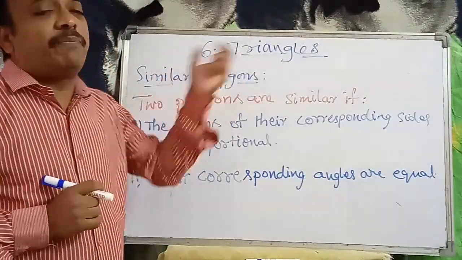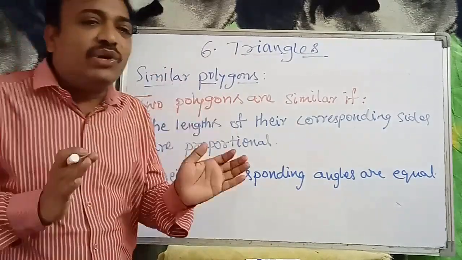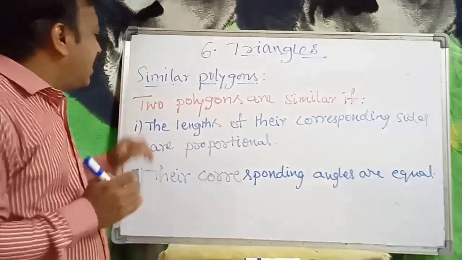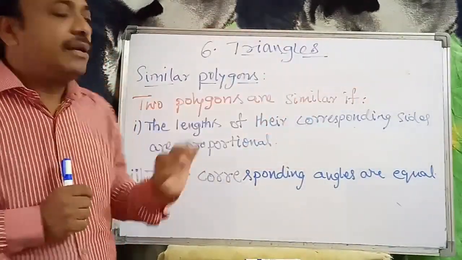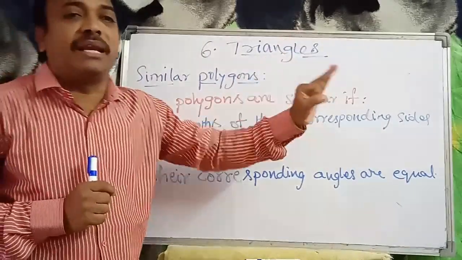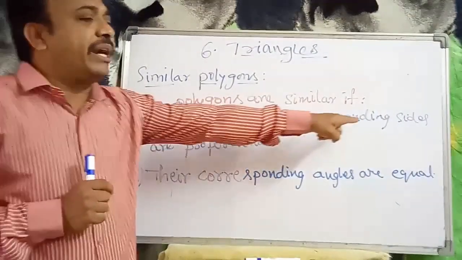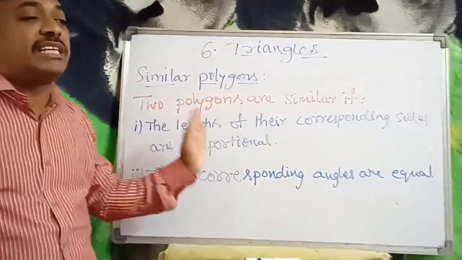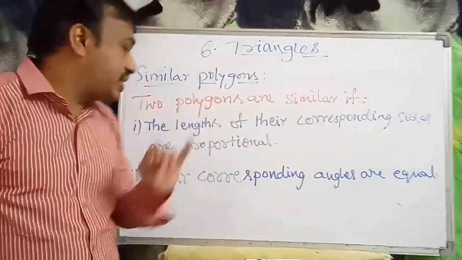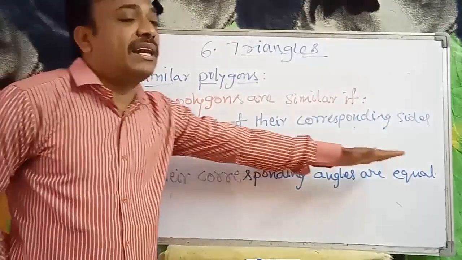So here, similar polygons. When do we say that polygons are similar? Two polygons are similar if this condition holds: the lengths of their corresponding sides are proportional, and second, their corresponding angles are equal.